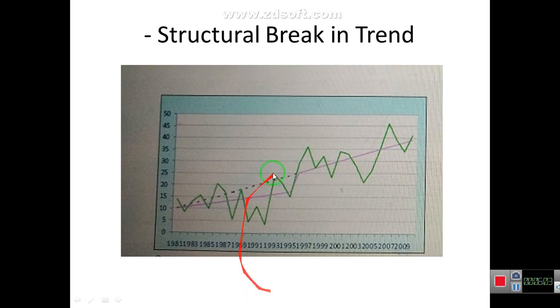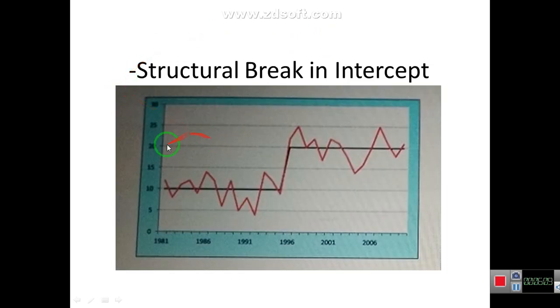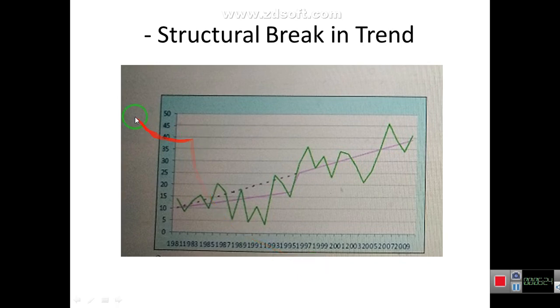Next is structural break in trend. In the previous diagram, the intercept was changed. Structural break in intercept, but the trend is the same. Trend is not changed. And now we consider the next diagram in which there is structural break in trend.